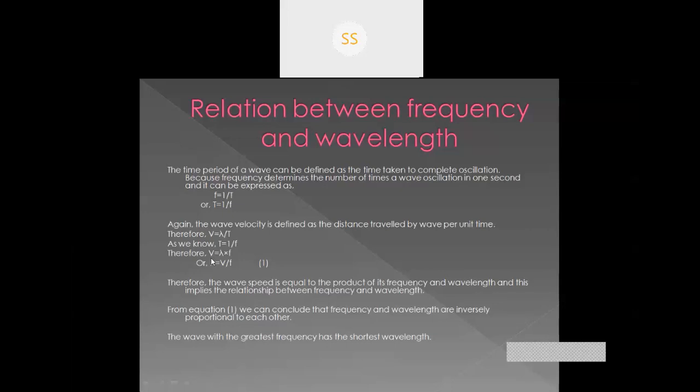The question may come, determine wave velocity in terms of time period, then it will be wave velocity v equal to lambda by T, or wave velocity equal to wavelength divided by time. And it may ask, determine wave velocity in terms of frequency, then you have to write down wave velocity v equal to lambda into f, or wavelength into frequency.